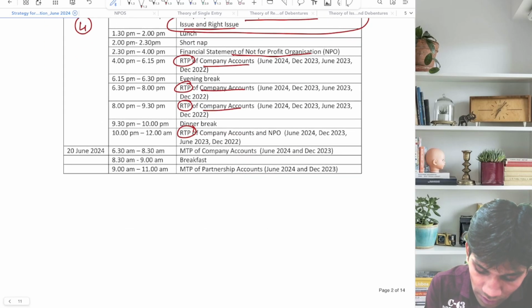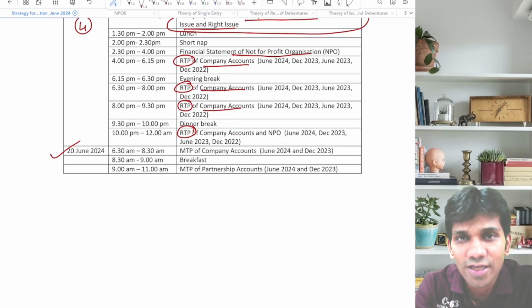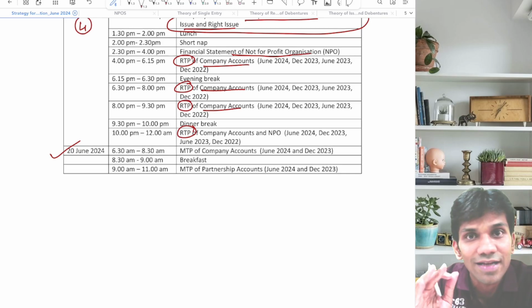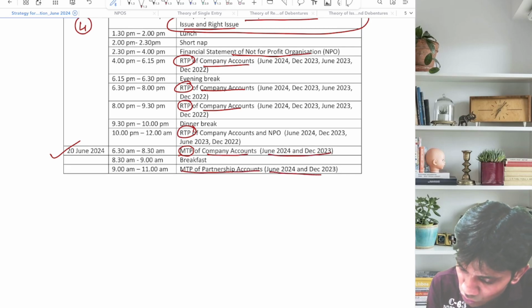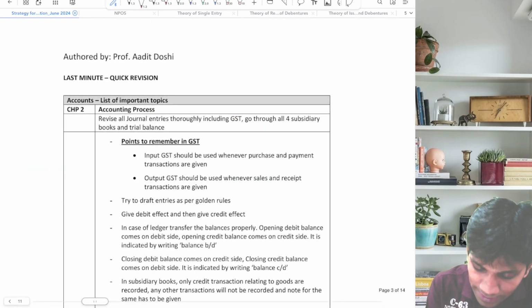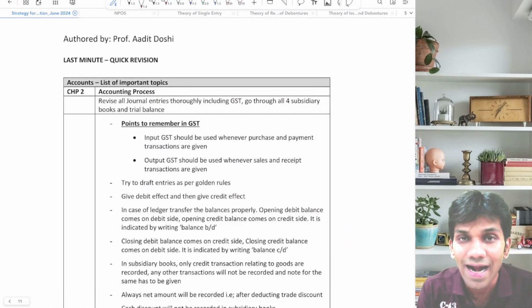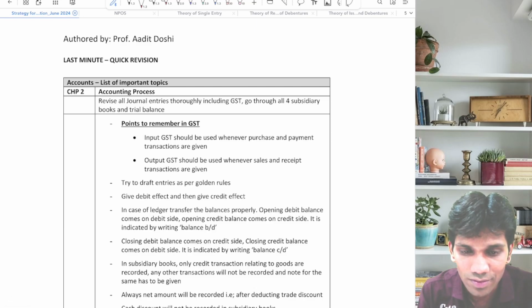Then the countdown begins, that is 20th June. On the 20th June, that is the day of examination, you have to go through the MTP of company accounts, only the last 2 attempts, the MTP of partnership accounts, only the last 2 attempts, and then comes the new thing which I will start discussing right now.